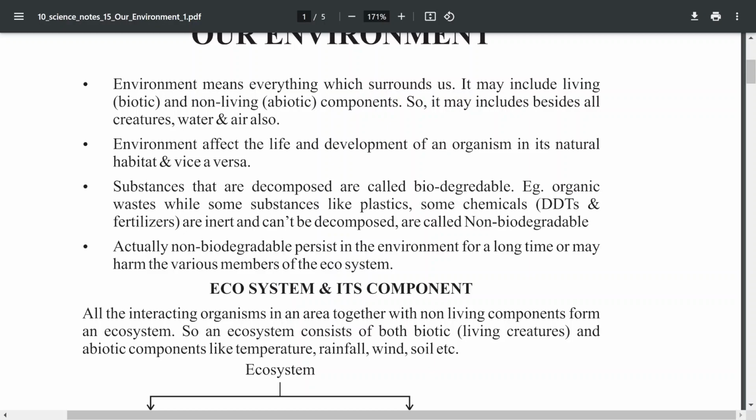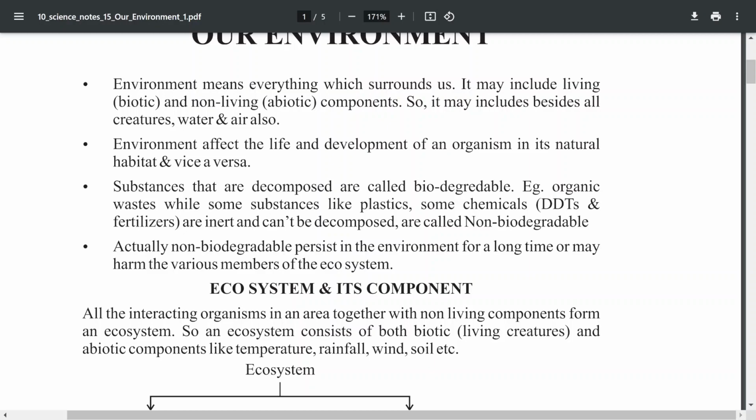The surrounding of our environment with non-living characters are called abiotic components. For example, you can say water, air, land, buildings, whatever it is, they are called non-living things, also called abiotic components.